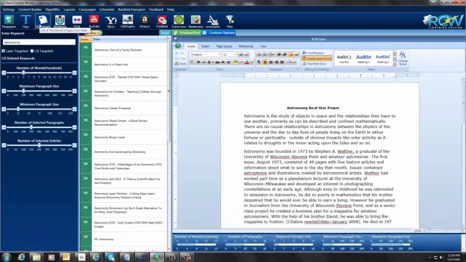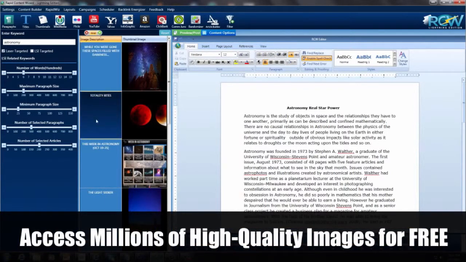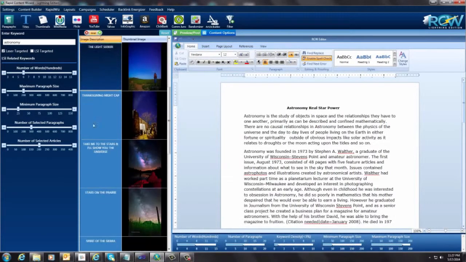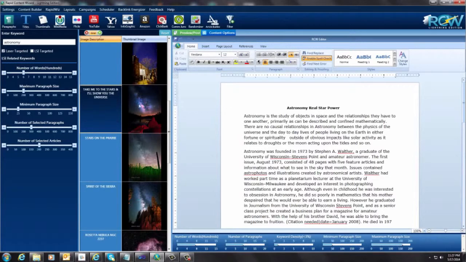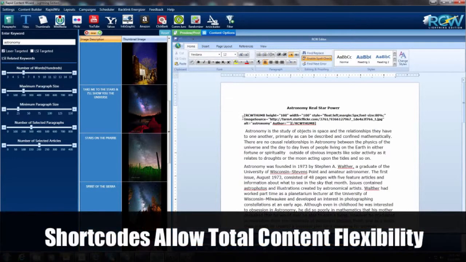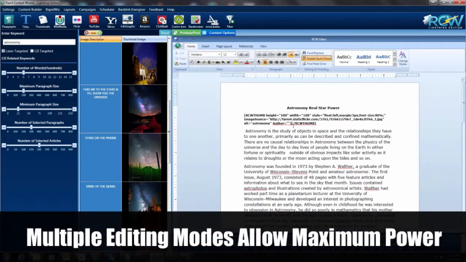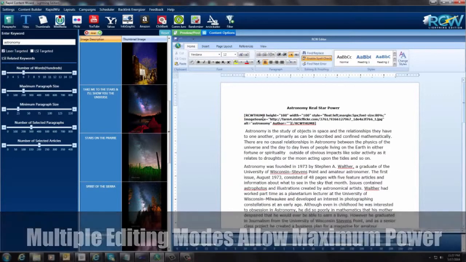And the next thing I'm going to do is put in a thumbnail. Okay, and look at all these wonderful looking pictures that we can use here for our thumbnail. I'm just going to pick something here. This one looks interesting. Again, I can just double click on this, and it sticks it right below here. And you may be wondering what this notation is all about. Well, this is called shortcode, and I'm going to show you in a minute how this will be rendered so that you won't have to look at this. But we do this because this is a word editor and it doesn't display HTML, just so you know.